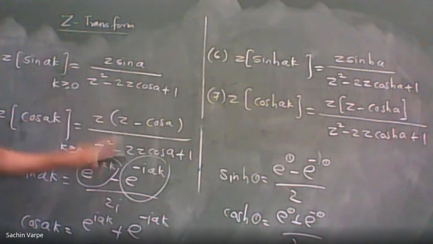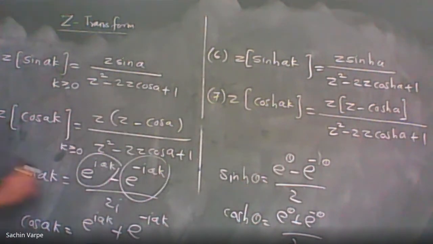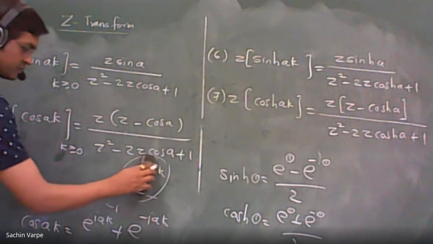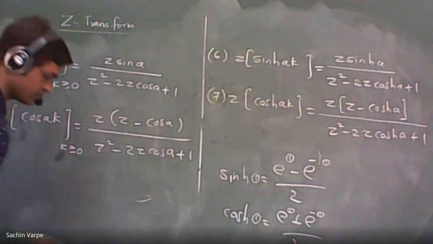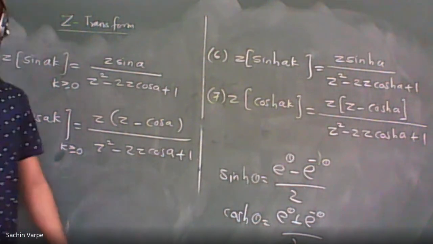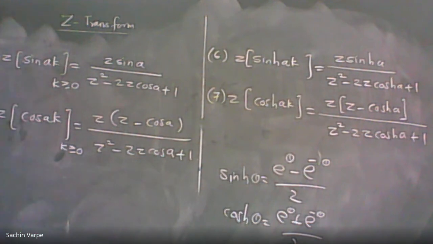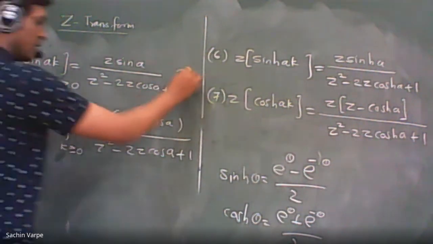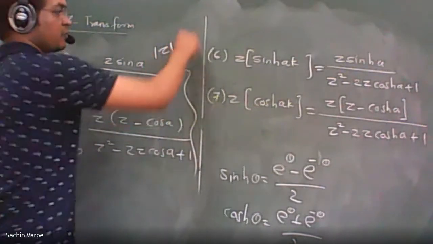Clear? There is one more difference: what is the ROC, the region of convergence, for these? Mod Z is greater, right? For the normal sine and cos, the ROC is mod Z greater than 1.